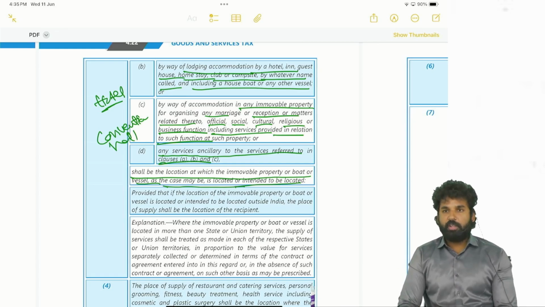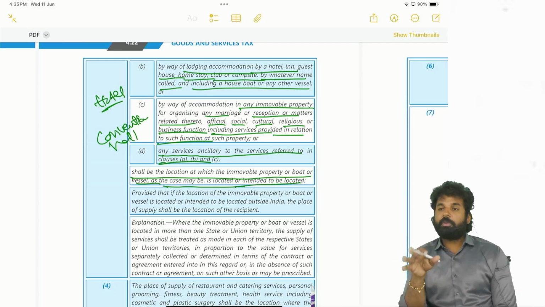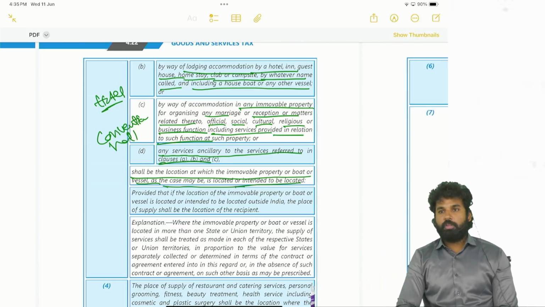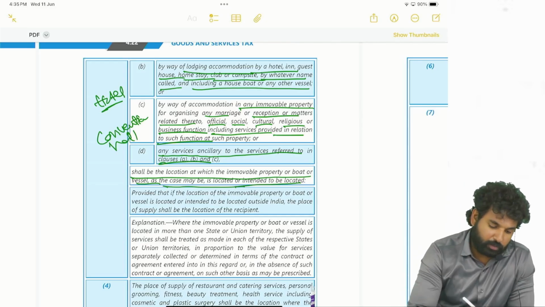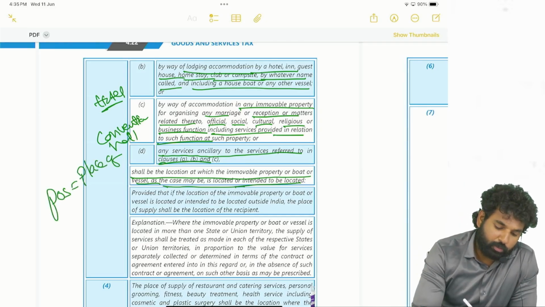Or else, if it is an architect or design service or engineer service, or planning service with respect to an immovable property, in future the immovable property is going to be constructed. So that's why the property is intended to be located. Okay, so that will be the place of supply. So the place of supply will be the place of the immovable property.